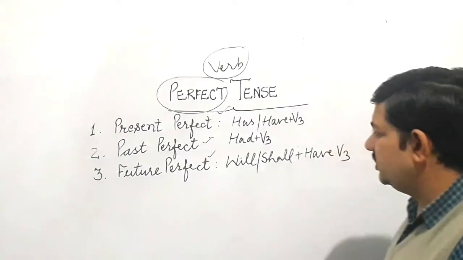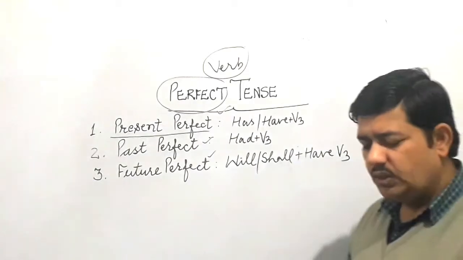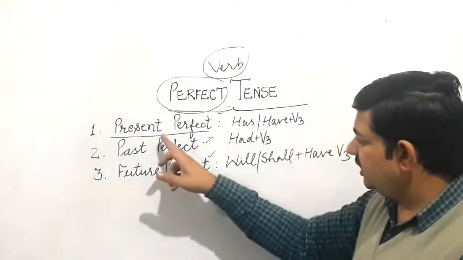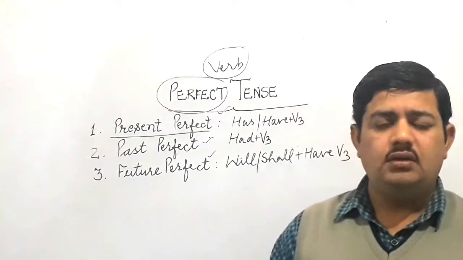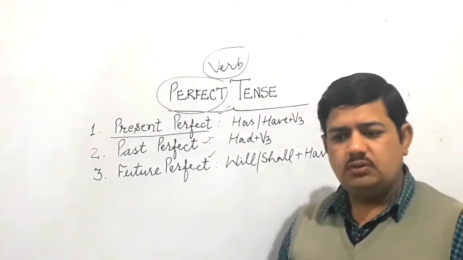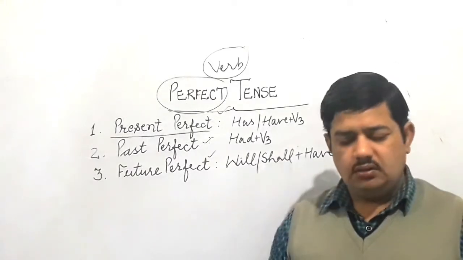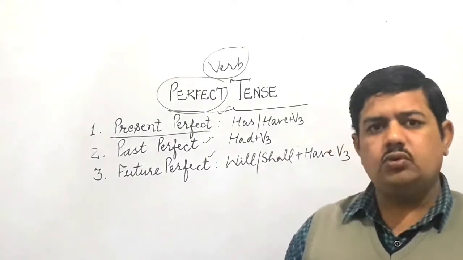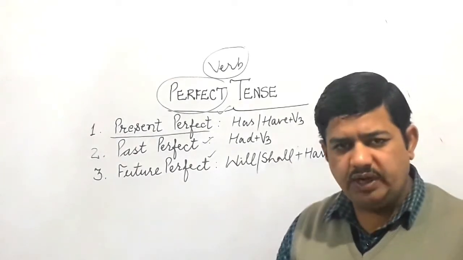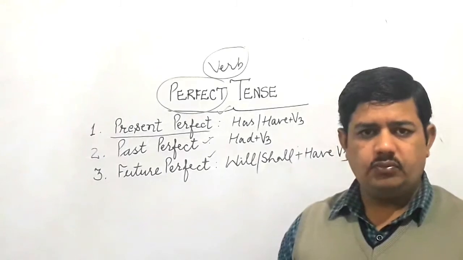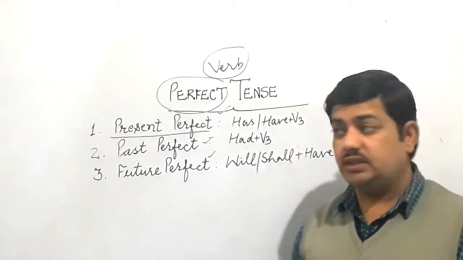So listen children, first I tell you about present perfect. See, from the word present you can feel that we are talking about any activity, about a verb which we feel has been completed at the time of speaking. Present time, when we feel that there is a verb which is supposed to be completed in all respects. Clear? So there we feel that we are talking about present perfect tense.